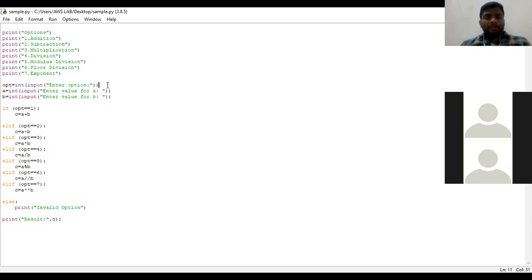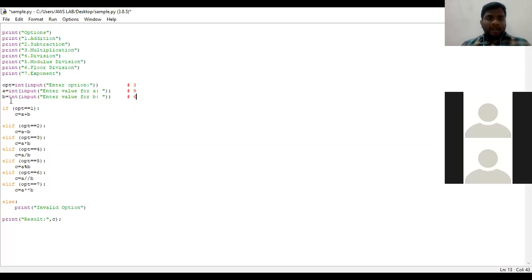So immediately here, as a user, I will be giving the option as 3. After compiling this program, first the message which we get is enter option. As a user I have given the option as 3. Now enter the value of A. I have given 9. In the same way, enter the value of B. I have given 6. So option will be 3, A value will be 9, and B value will be 6.